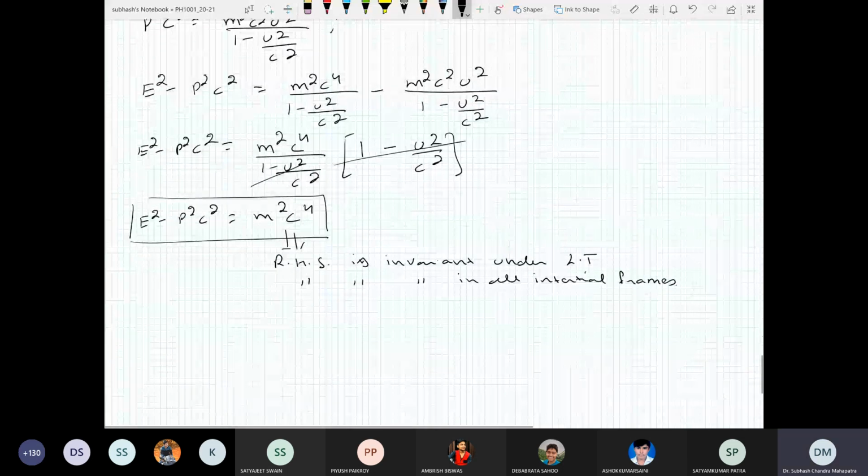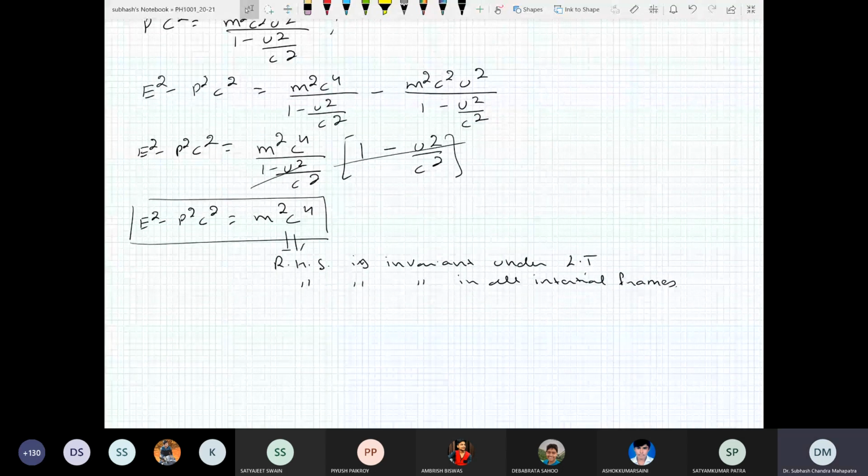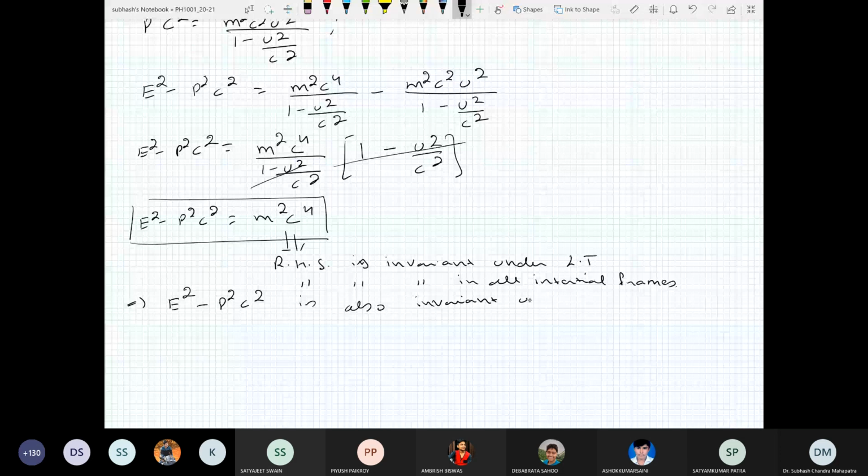What does it mean? If the RHS is invariant in all inertial frames, that also implies that this combination, E square minus p square c square, is also invariant in all reference frames, inertial reference frames, of course.